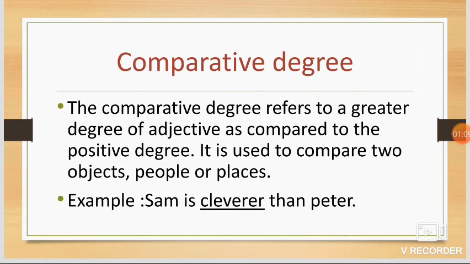The comparative degree refers to a greater degree of adjective as compared to the positive degree. It is used to compare two objects, people or places. In comparative degree, we add er to the adjective and than is used. Look at the example. Sam is cleverer than Peter.